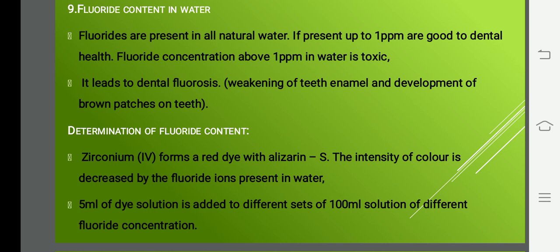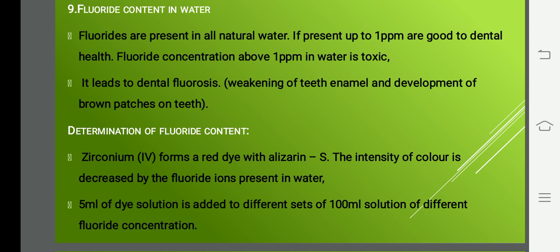So in this method, you take 5 ml of the dye and add it to different sets of 100 ml solution of different fluoride concentration. Take 5 ml dye, and 100 ml samples of different concentrations, chosen from different places, so they will have different concentrations. So take 100 ml of the sample and add 5 ml dye. After adding, the color intensity is measured by using